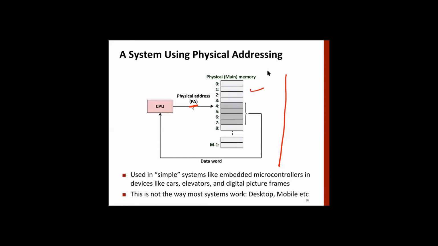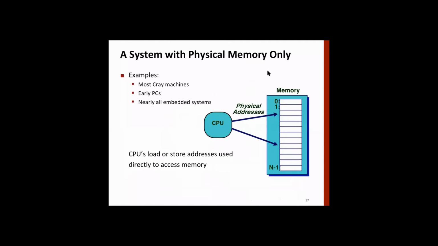This is the case with an embedded microcontroller, etc. It's connected to main memory and it gets whatever it wants, or it can write whatever it wants to write. It's simple. Life is very simple. But that's not the way desktop or mobile work, because in mobile at any time there are hundreds of processes running.